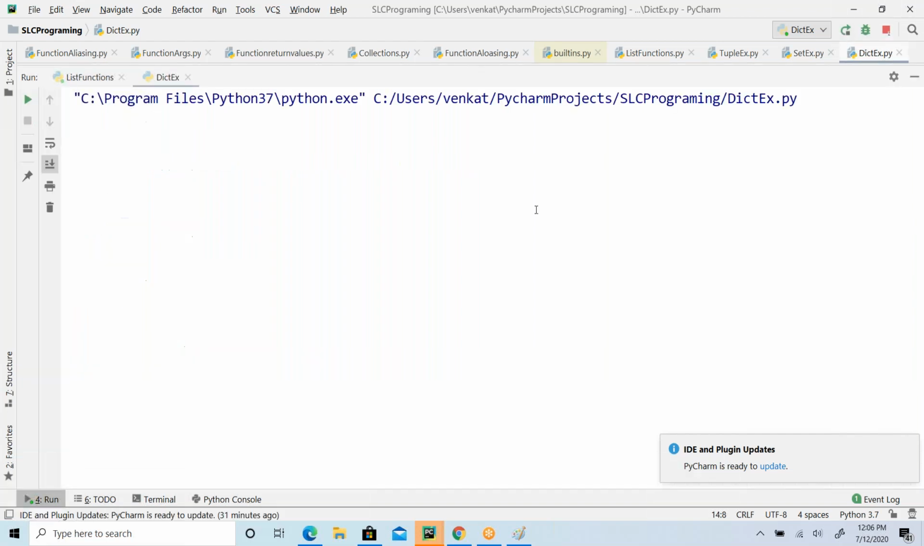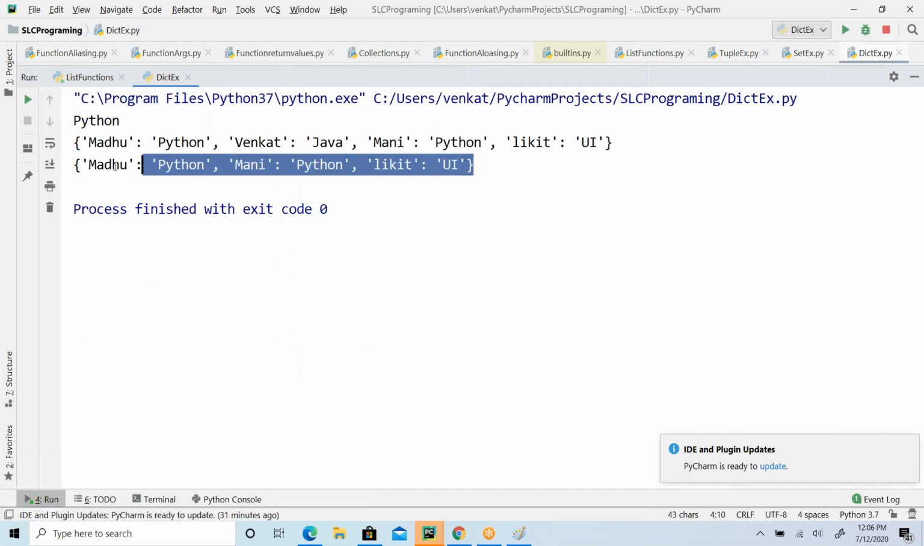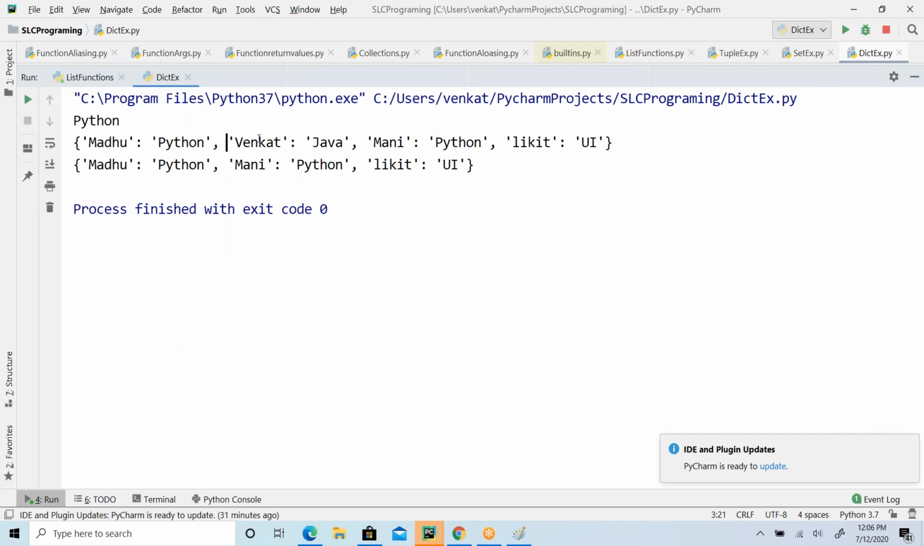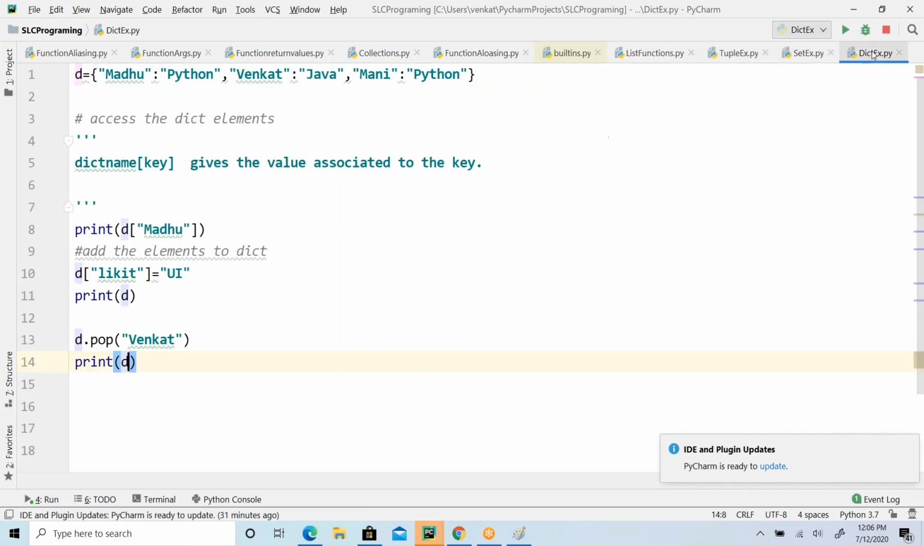Okay, the pop function. We know it in the case of list and set. Now, is Venkat removed or not? The Venkat entry is removed from the dictionary. So you have to give the key here.